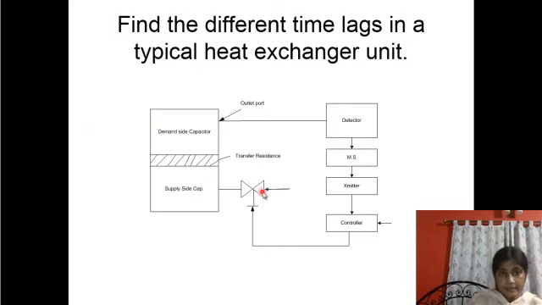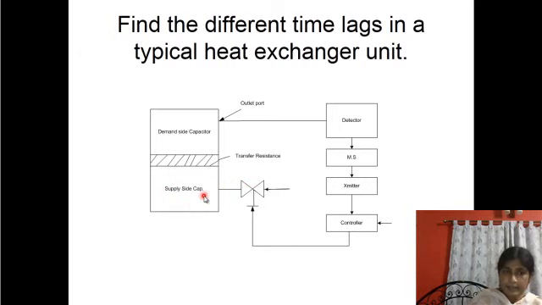So there must be a cold media fluid flow, maybe cold water or other feed material, and this is the heating media fluid flow, maybe steam or hot fluid. So within this there is a supply side capacitor and a demand side capacitor.